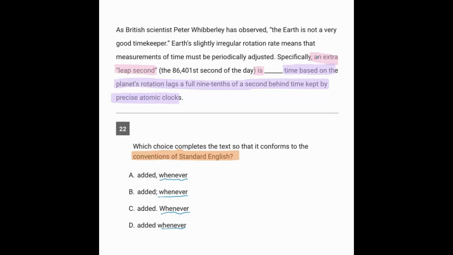Coming back here, we have our independent clause, an extra leap second is added, and our dependent, whenever time based on the rotation lags a full 9/10 of a second. Once again, if it started with the word time, it would have been independent, but starting with the word whenever, that makes it dependent. So independent, dependent, no comma, which is answer choice D.